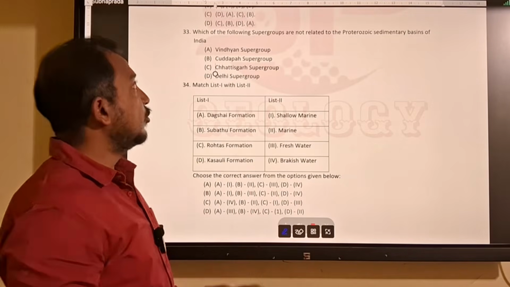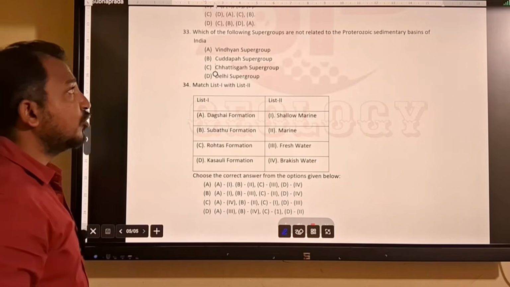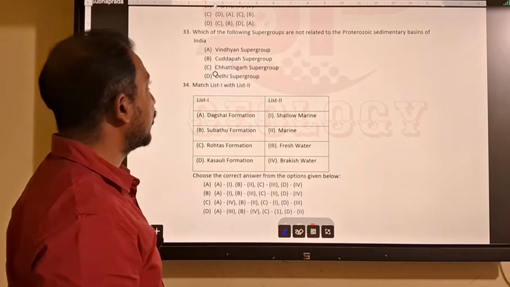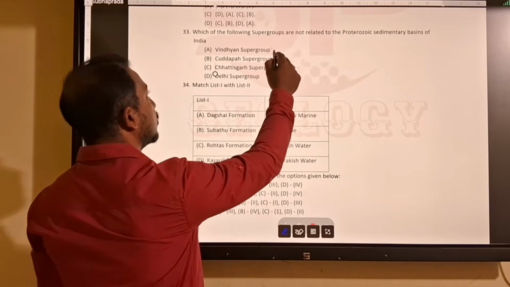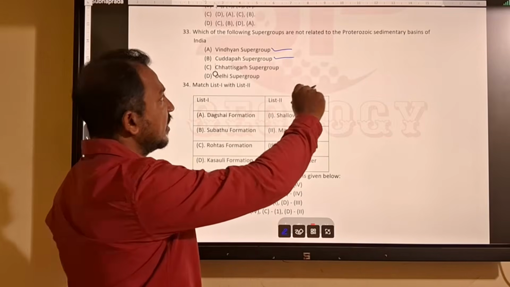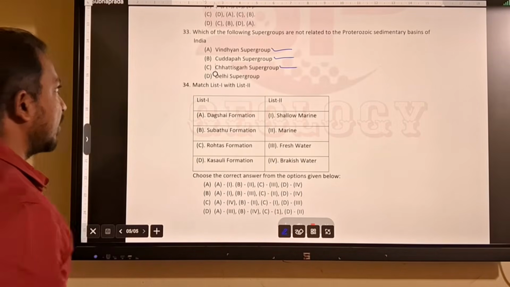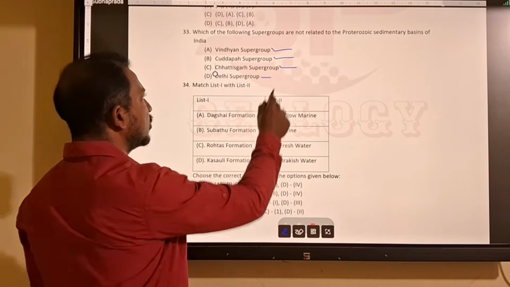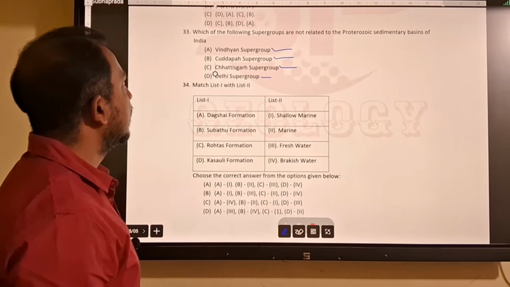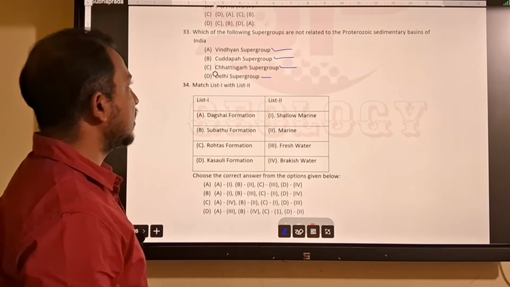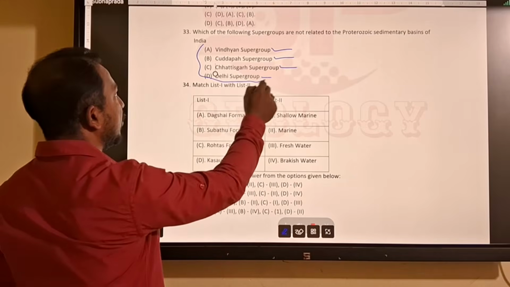Then which of the following supergroups are not related to the Proterozoic sedimentary basin? I have discussed all the Proterozoic basins. Vindhyan supergroup belongs to Proterozoic, Kadapa belongs to Proterozoic. Then Chhattisgarh, that is Bastar Craton, belongs to Proterozoic. Also Delhi supergroup belongs to Proterozoic. So that means there is no correct option here; all belong to Proterozoic.